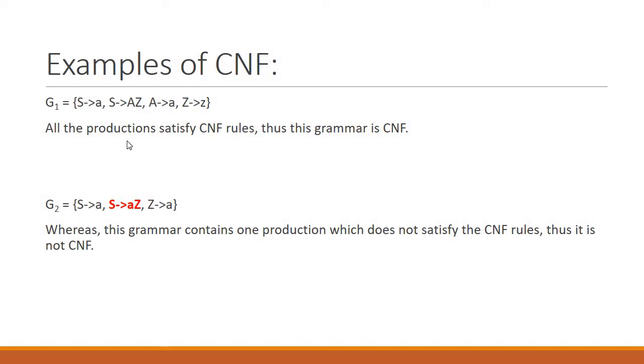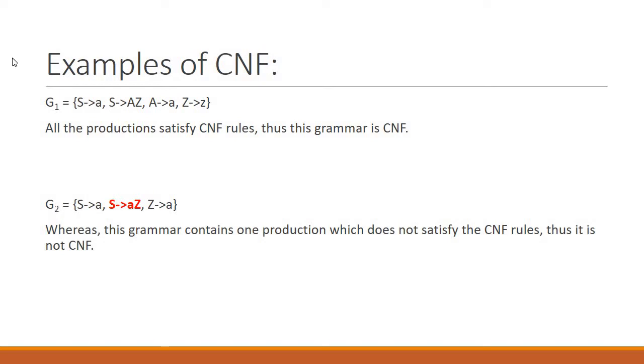So we can see some examples over here, that if a grammar is producing 4 different productions, and if every production is satisfying the Chomsky's rule, then we can say that the given grammar is CNF. In this case, grammar number 1 contains all the productions having the similar structure which we need in CNF.